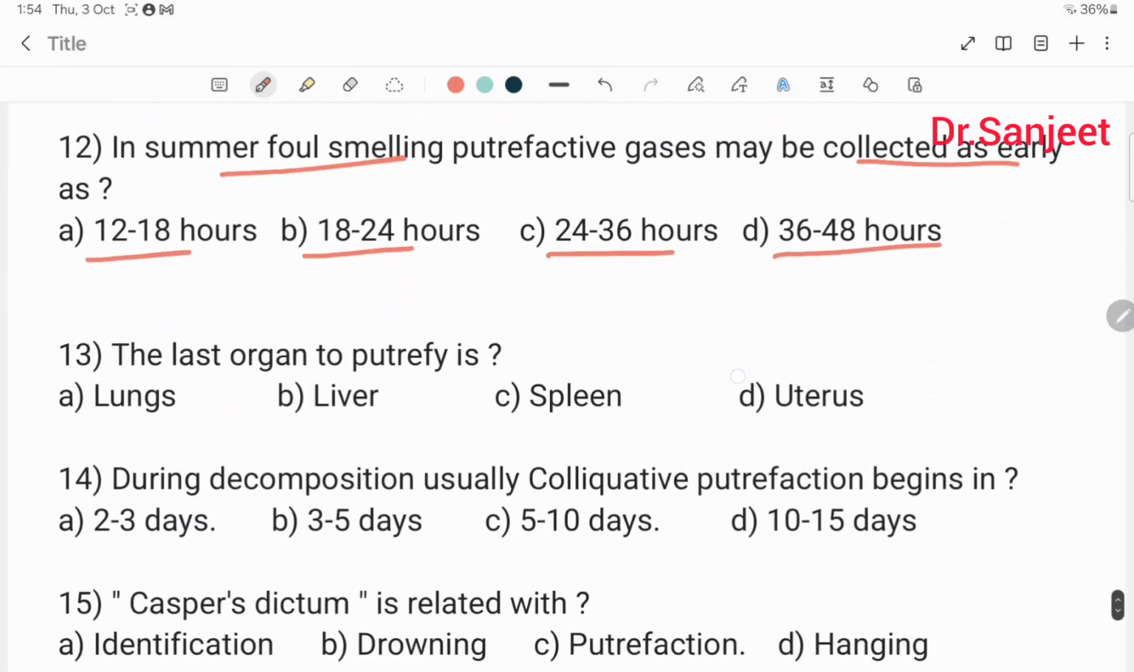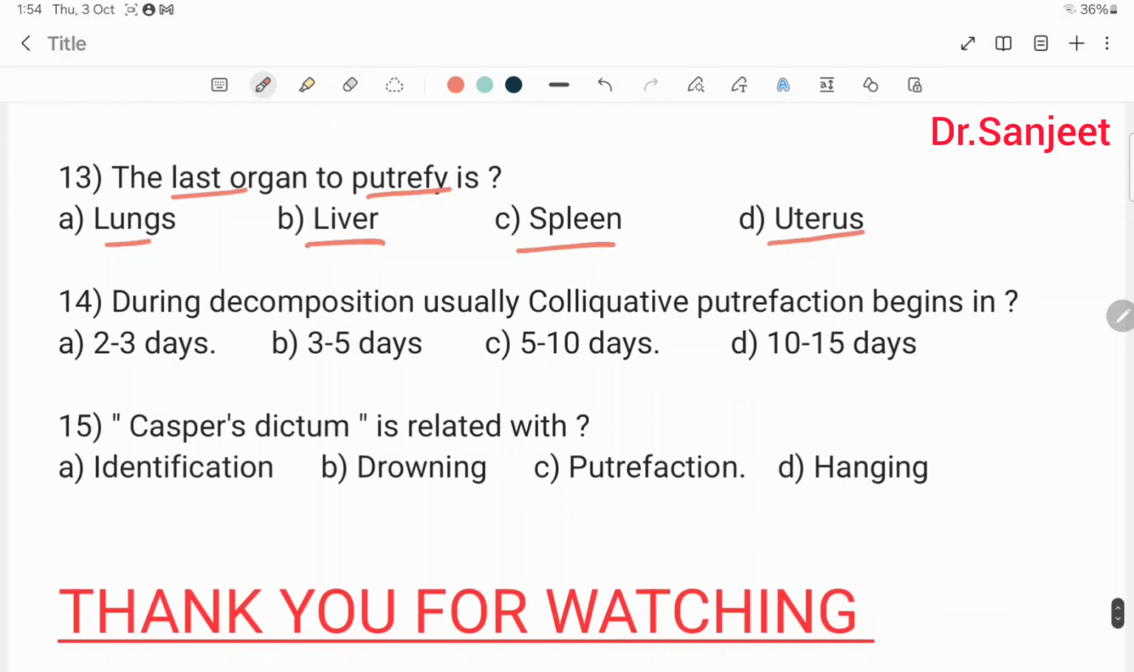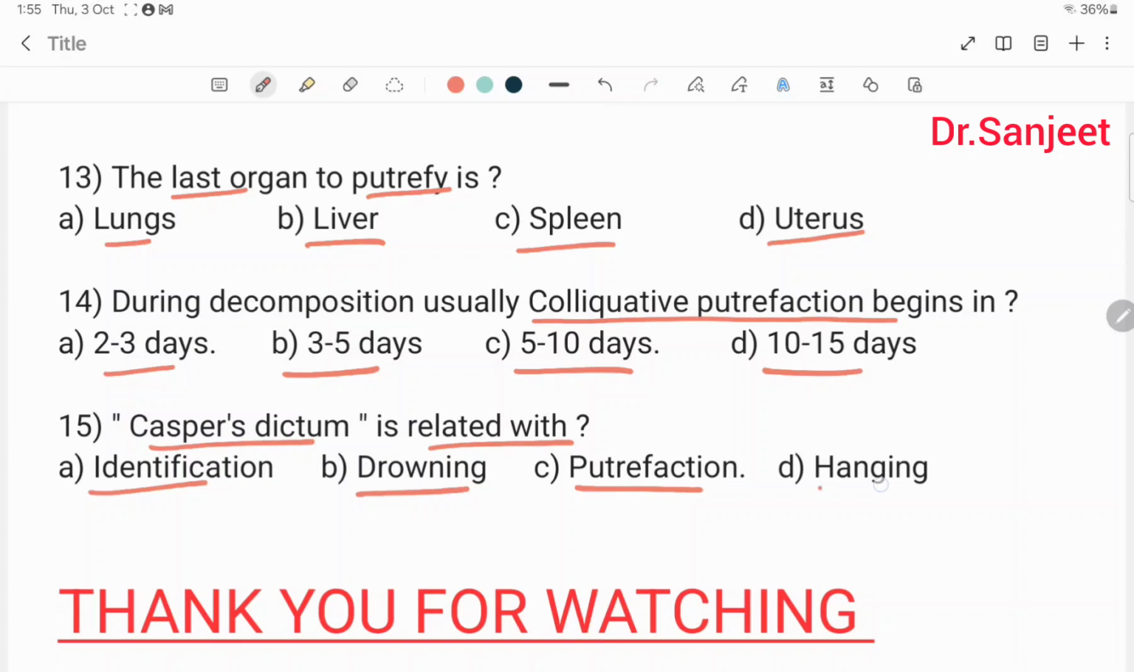Last organ to putrefy: lungs, liver, spleen, uterus. During decomposition, usually colliquative putrefaction begins in: 2 to 3 days, 3 to 5 days, 5 to 10 days, 10 to 15 days. Casper's dictum is related with: identification, drowning, putrefaction, hanging.